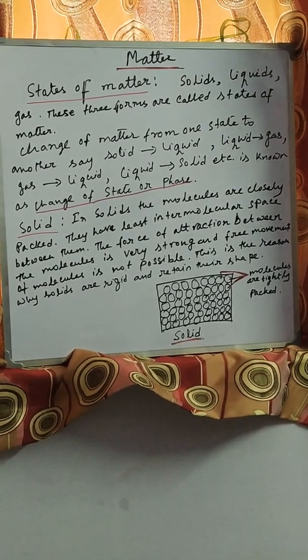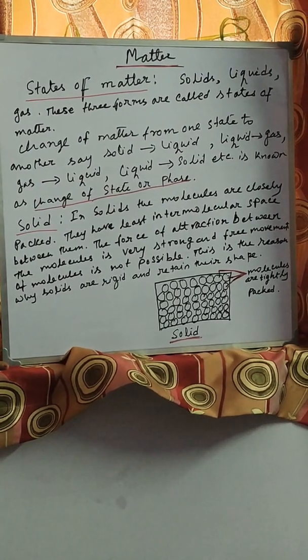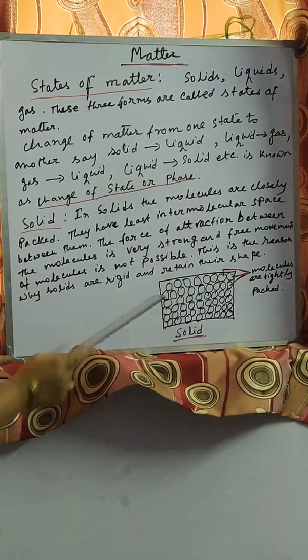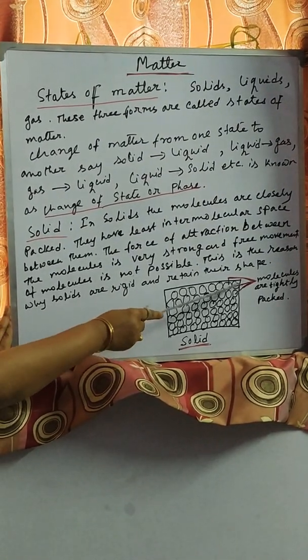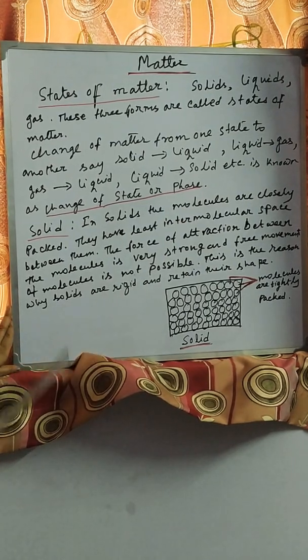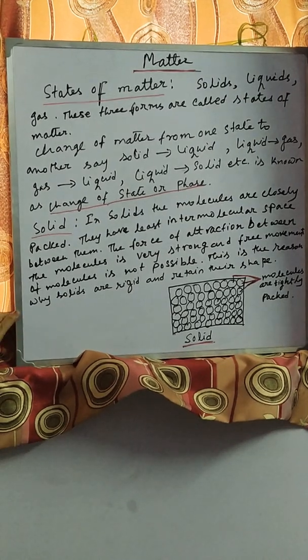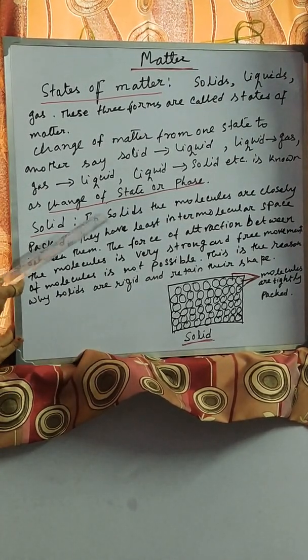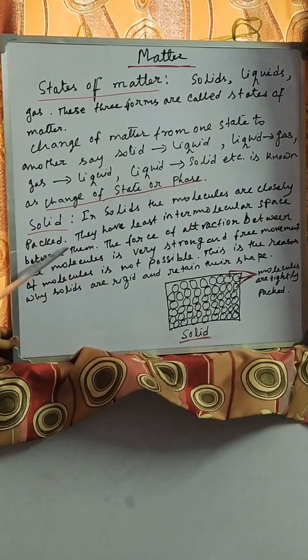And now I am coming to the solid. In solid substances, some molecules or atoms are there. If these atoms and molecules are very tightly packed, we get a solid substance. So in solid, the molecules are very closely packed.